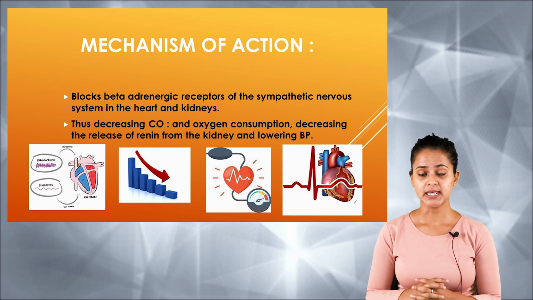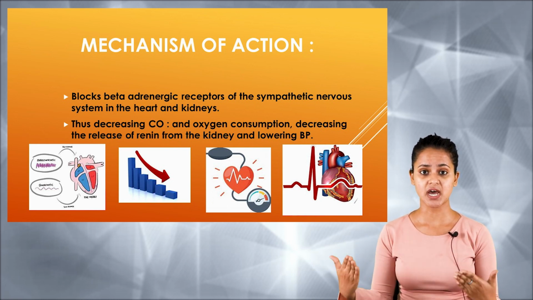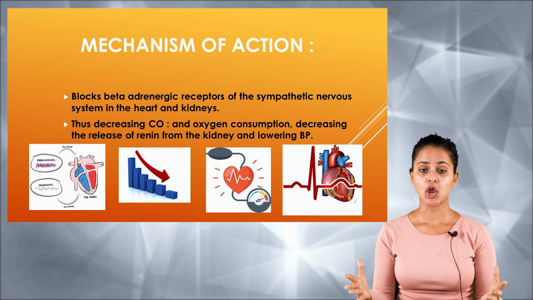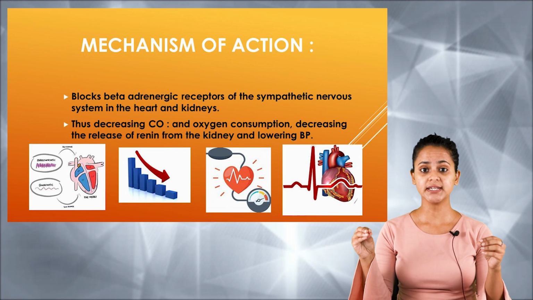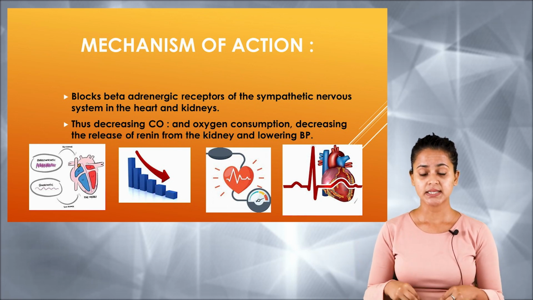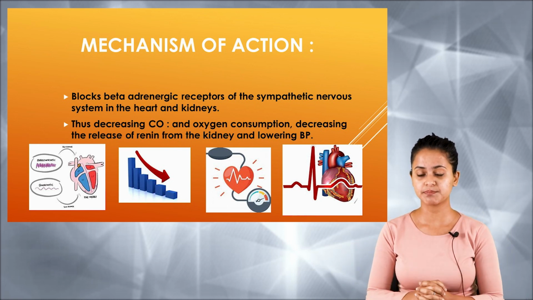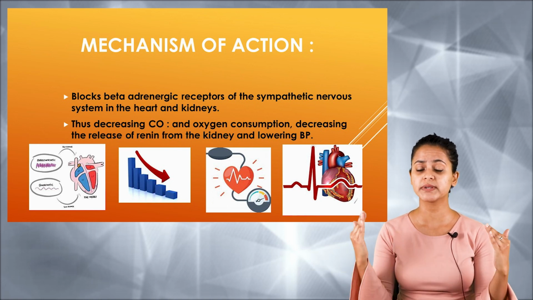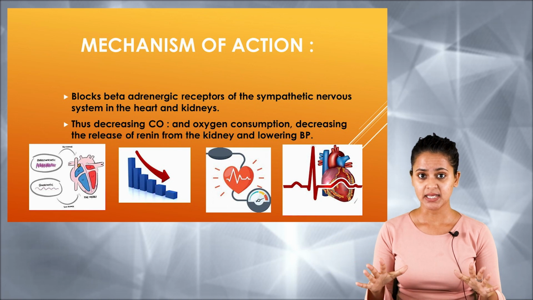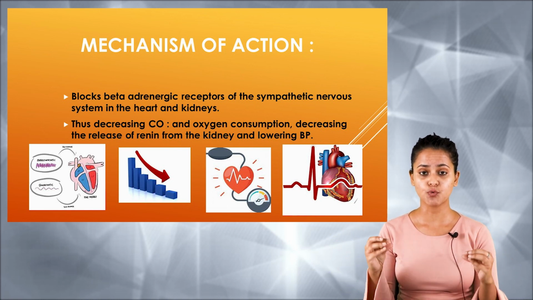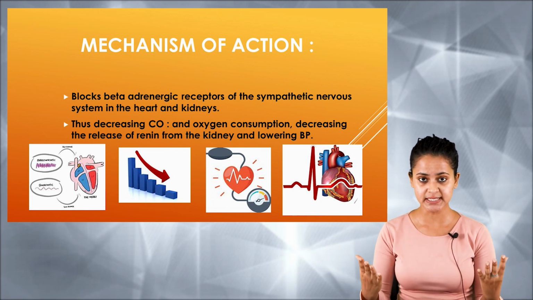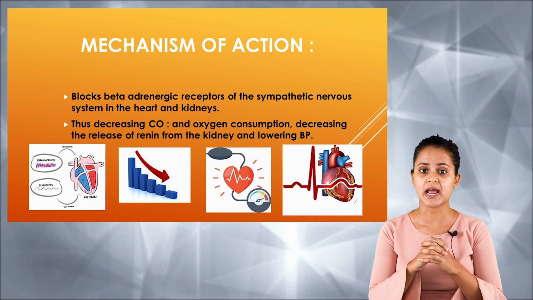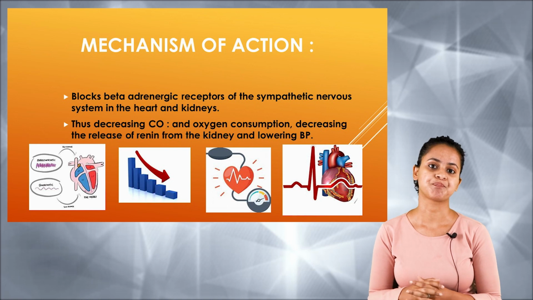So initially, this beta adrenergic antagonist affects the beta adrenergic receptor, where the renin secretion will be depleted, the cardiac workload will be depleted, the cardiac output will also decrease, and the oxygen requirement will not increase. Lowering the blood pressure is also an effect of beta adrenergic antagonists.